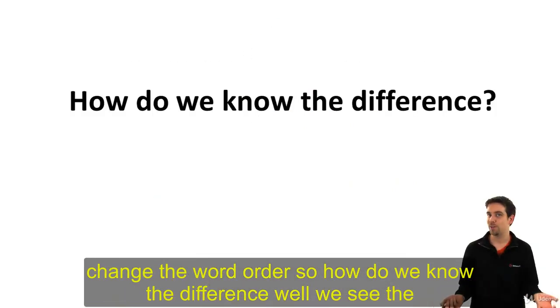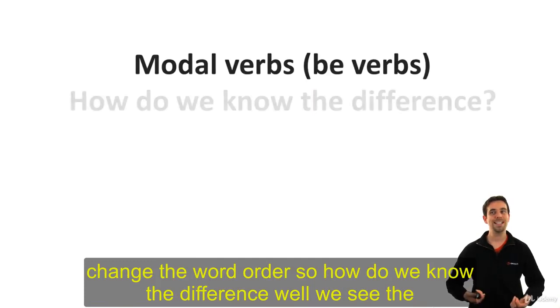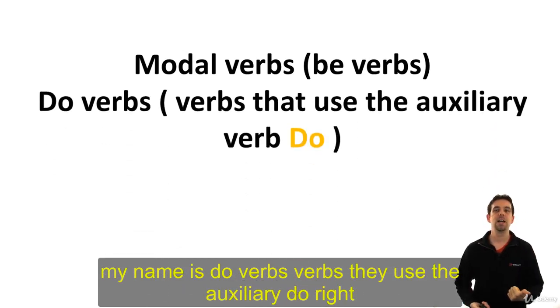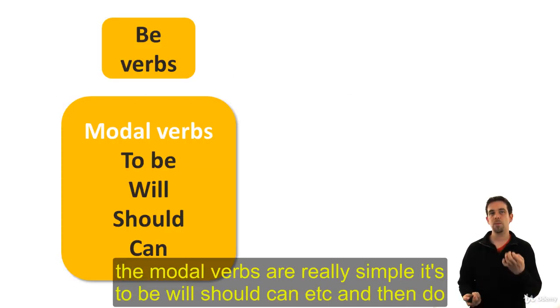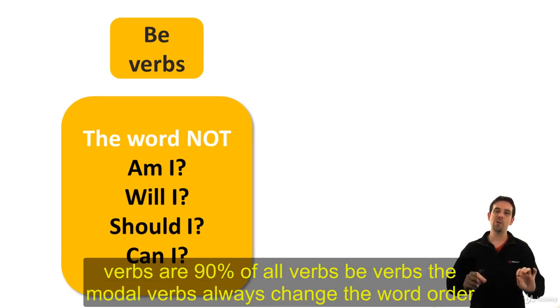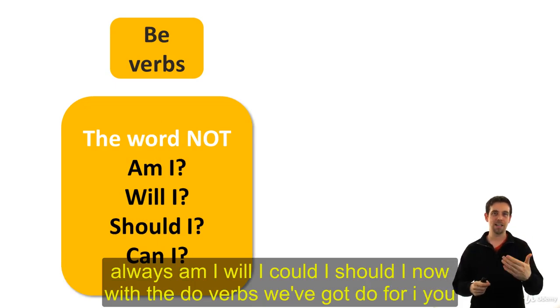So how do we know the difference? Well, we see the differences again, the two kinds of verbs. One is modal verbs or be verbs, which is my name. And the other one is do verbs, verbs that use the auxiliary do, right? The modal verbs are really simple. It's to be, will, should, can, etc. And then do verbs are 90% of all verbs. Be verbs, the modal verbs, always change the word order. Always. Am I, will I, could I, should I.